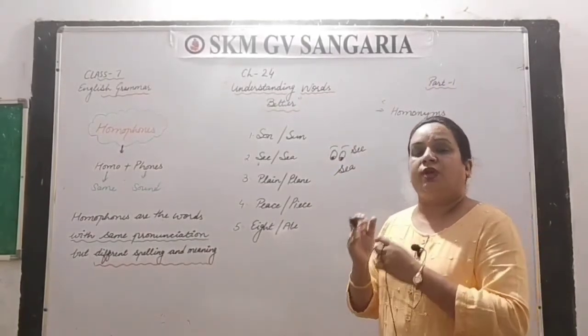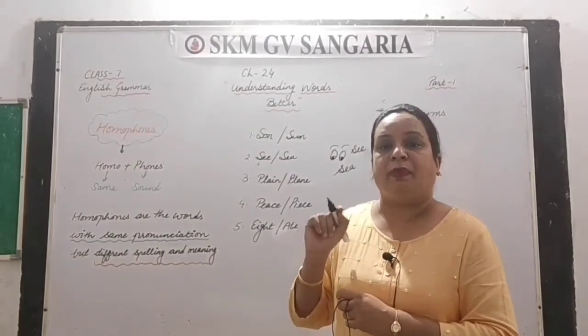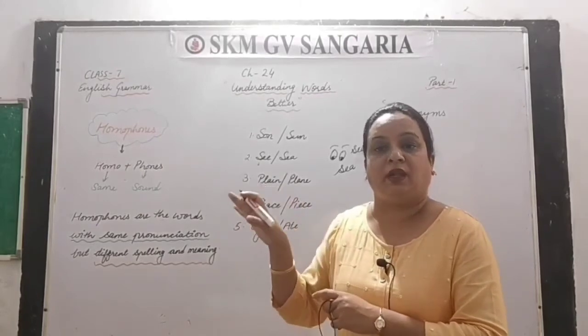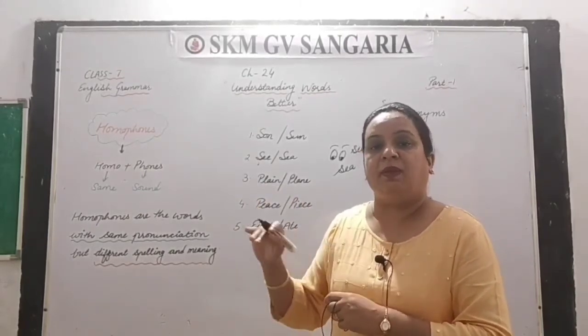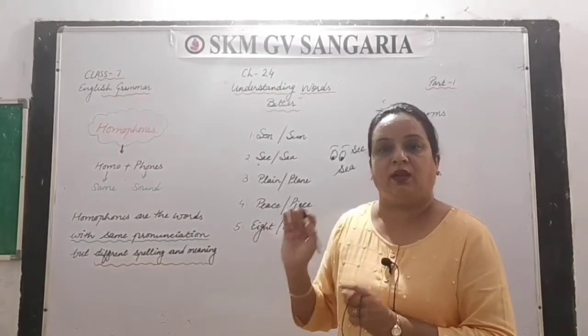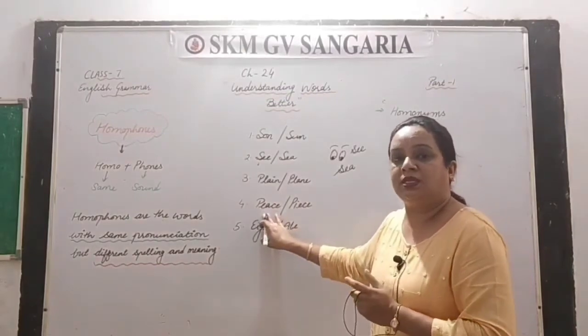Like, he went to Mumbai by a plane. So here we will write P-L-A-N-E. But plain, P-L-A-I-N, is the area which is without ups and downs. Clear?